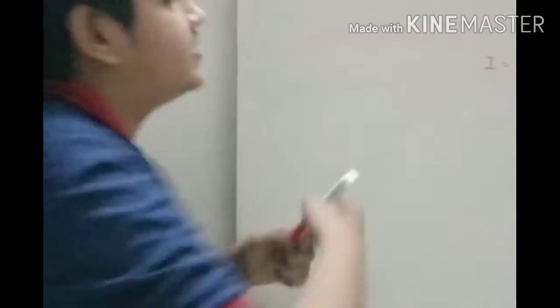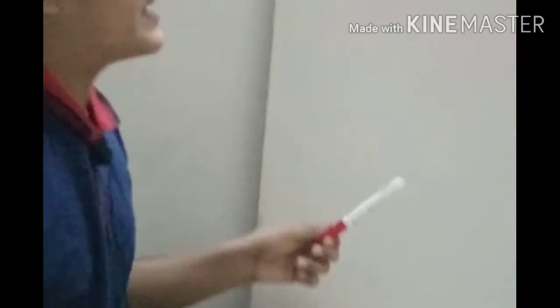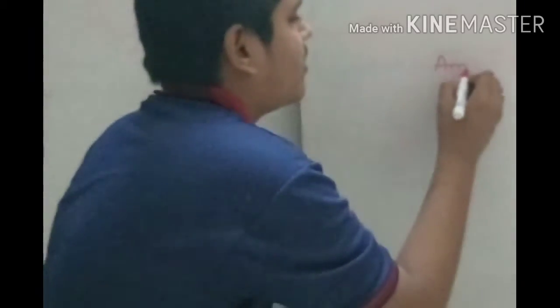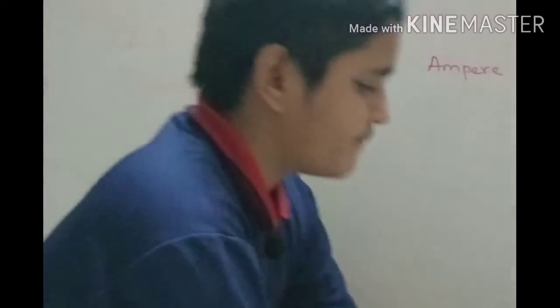Coulomb by second is called ampere. That is the first question. Next one, what is the flow of charge called? Flow of charge is called electric current.